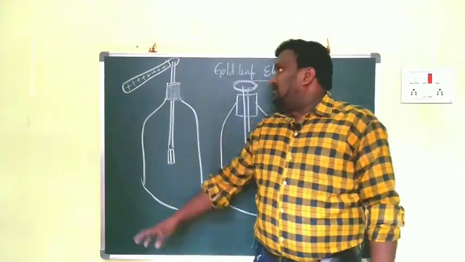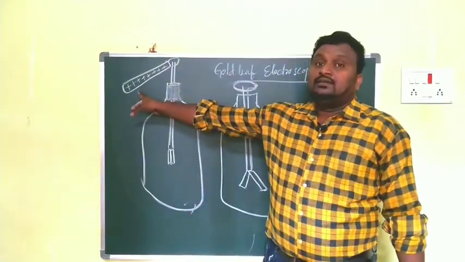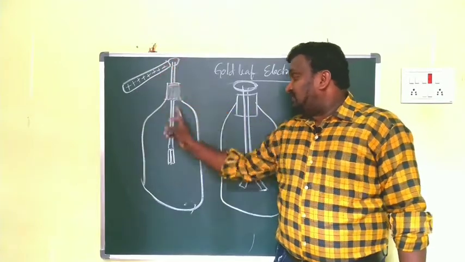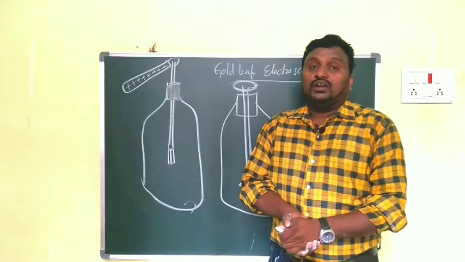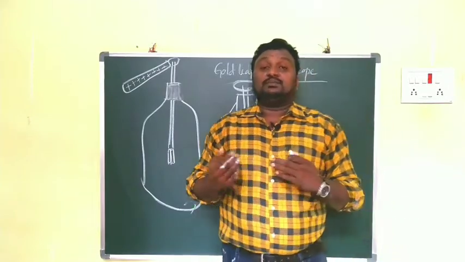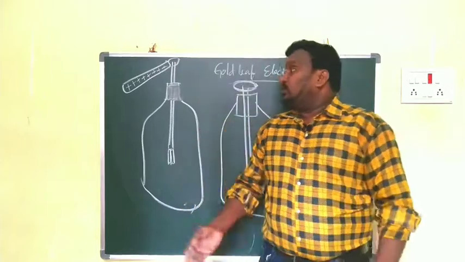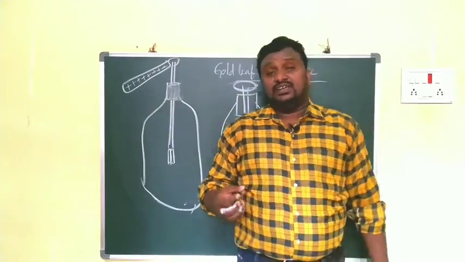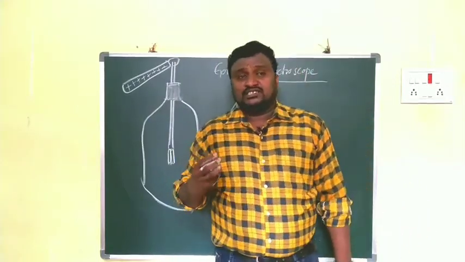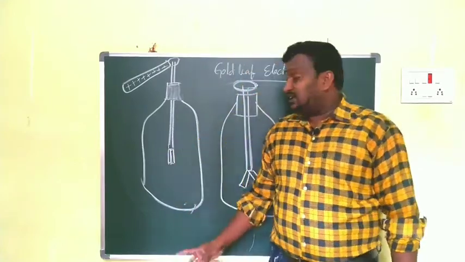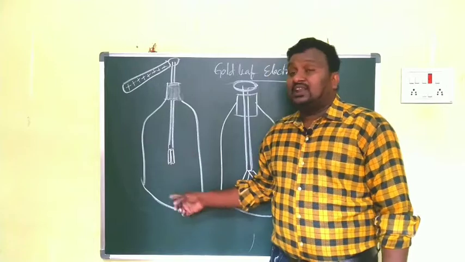So here, this is the positive charge. When it touches the knob of that particular metal rod, what you have to observe is that the charge is supplied to the metal. So here we are touching the glass rod, and that's why the same type of charge is given to the metal rod. That's why the strips we have at the lower end